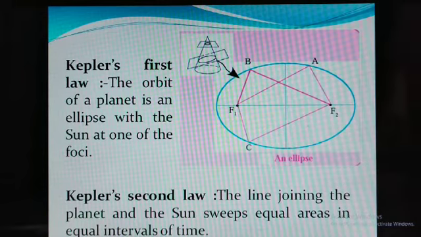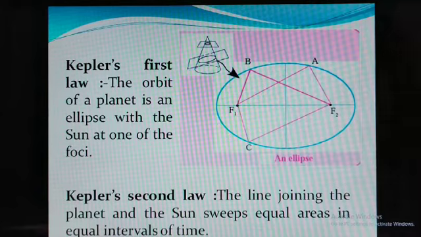The orbit of a planet is an ellipse with the sun at one of the foci. Whatever satellite or planet is rotating around the sun follows the elliptical path. So first of all, I will give a short description of the ellipse.